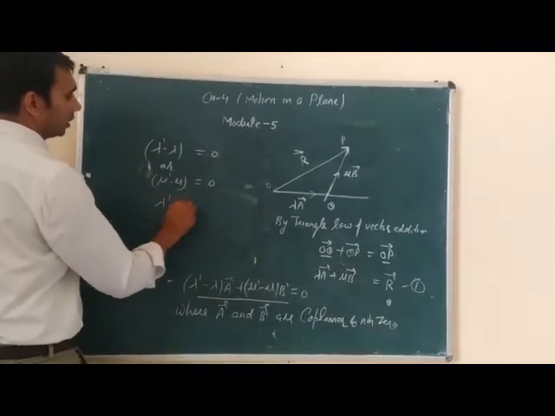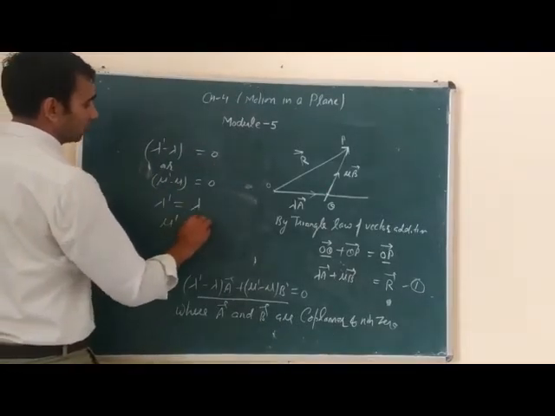Therefore, lambda dash equals lambda, and mu dash equals mu.